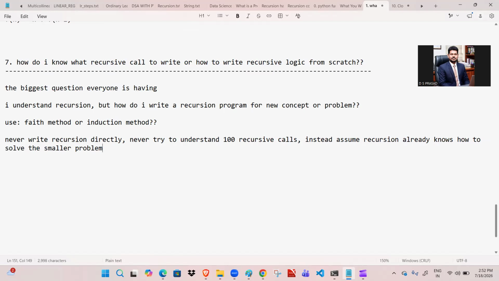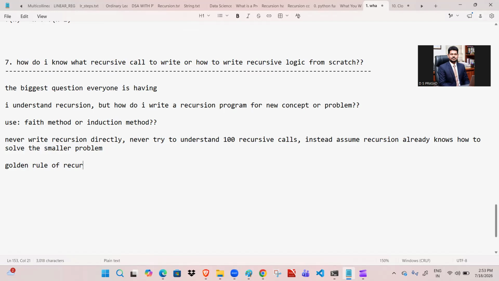So never write recursion directly, because we are not able to write it directly, and never try to understand 100 recursive calls at a time. Instead, we assume recursion already knows how to solve the smaller problem. We need to find only the smaller problem. If you find the smaller problem, then we can solve any kind of recursion problem. Next one is the golden rule.